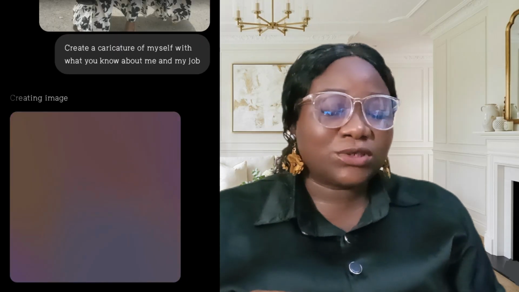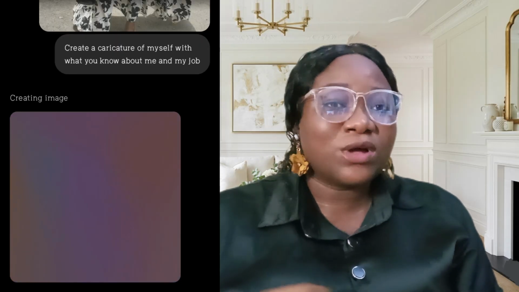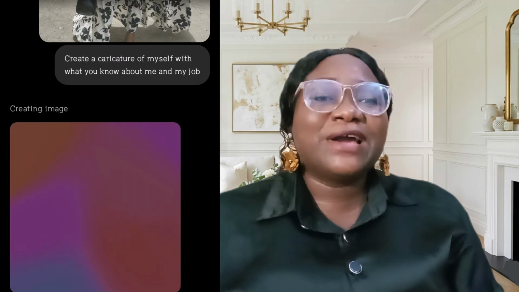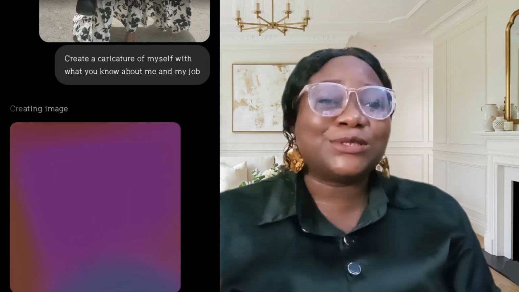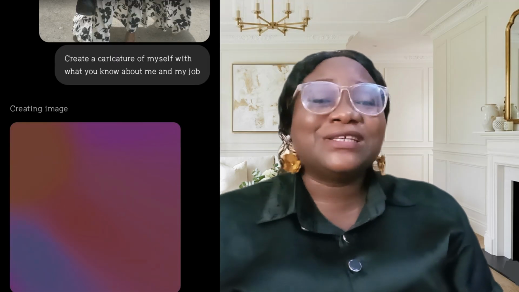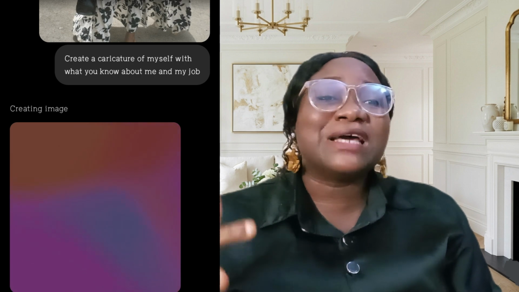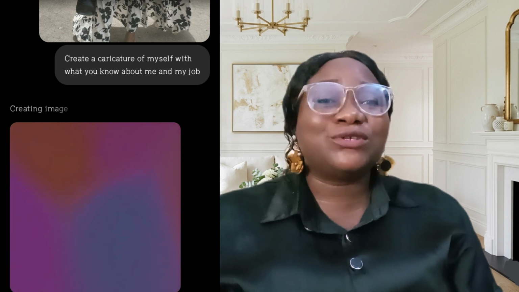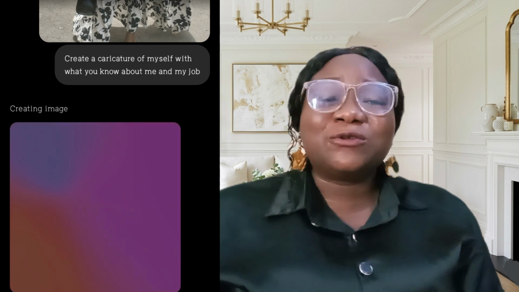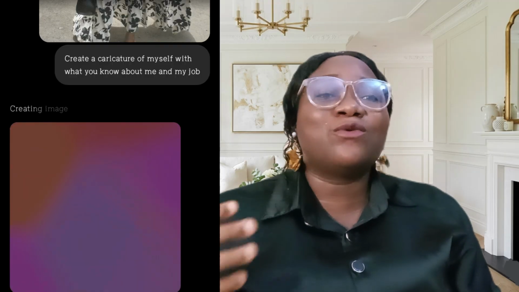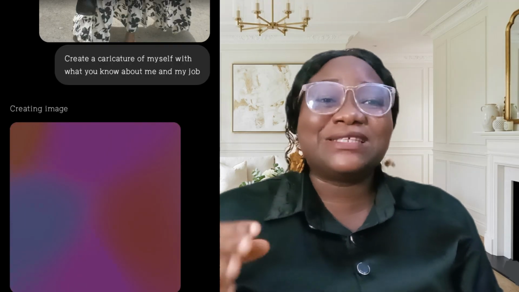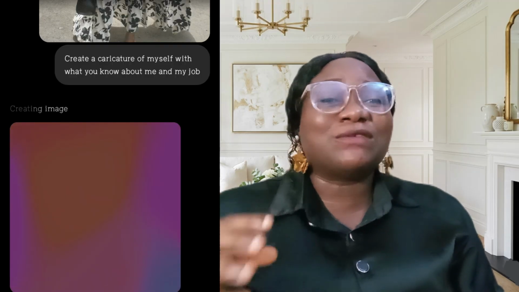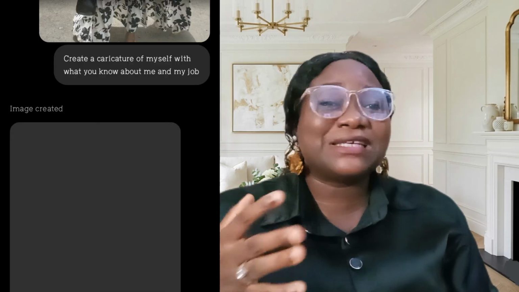So we just have to wait, give it some time to create. So when you get something like this, you just go ahead and post it online, and people will actually see what you do. You put the pictures, put everything of what you do in the image, and every other person will know, oh, this is what this person does. It's in fact a way to advertise your business. It's a way to advertise yourself.